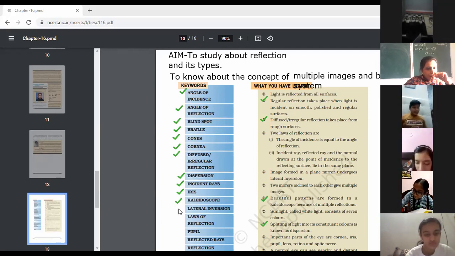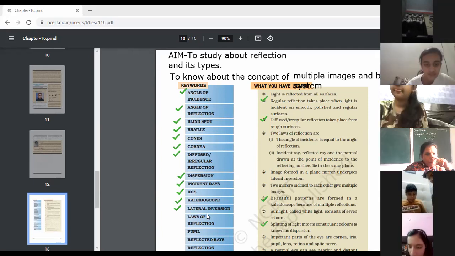Okay. Next comes lateral inversion. I think you are quite familiar with this word, as many times we have read it in plane mirrors. Ma'am, the image formed in a plane mirror undergoes lateral inversion.